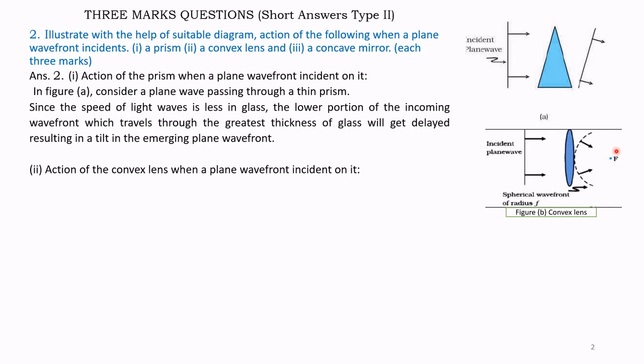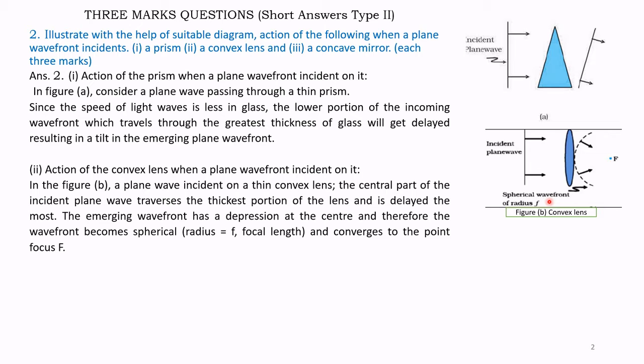Please see figure B with a convex lens. The blue colored is a convex lens and this is the incident wave on the left hand side. In figure B, a plane wave is incident on the thin convex lens. The central part is thick.